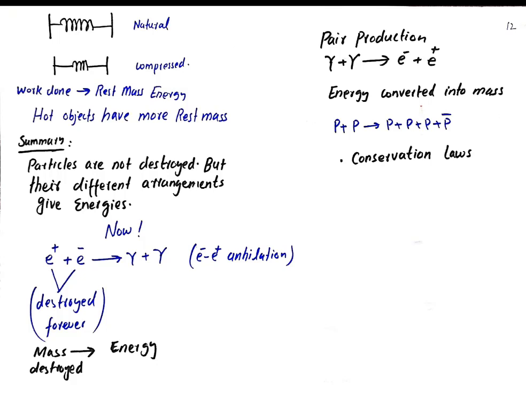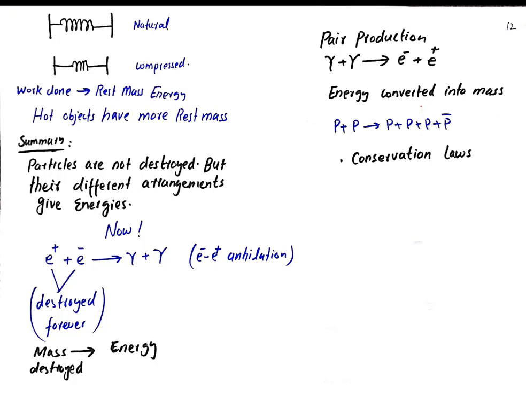Similarly, hot objects have more energy, therefore hot objects have more rest mass. The summary of all this is that particles are not destroyed, particles are not converting into other particles, but their different arrangements give us energy. That is the meaning of E equals mc squared.